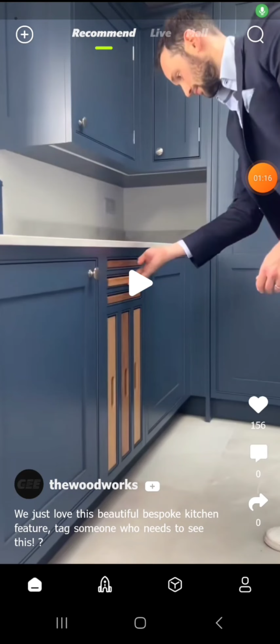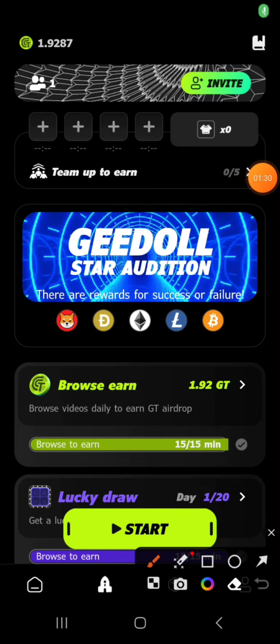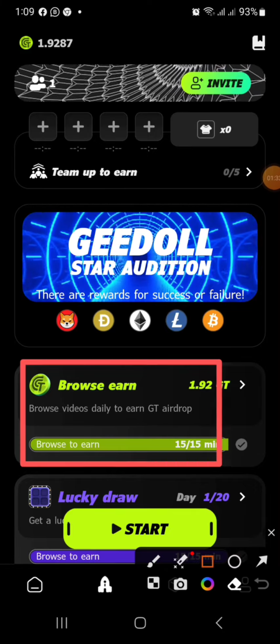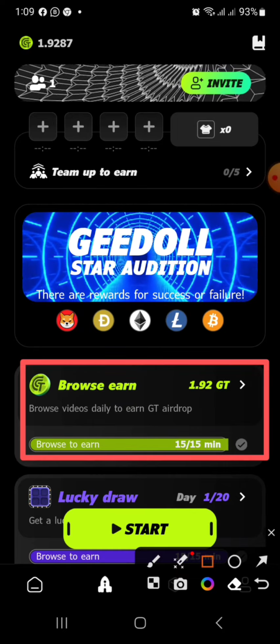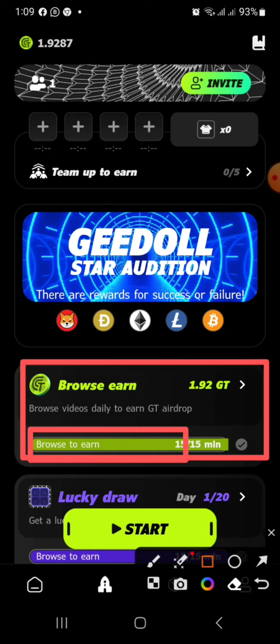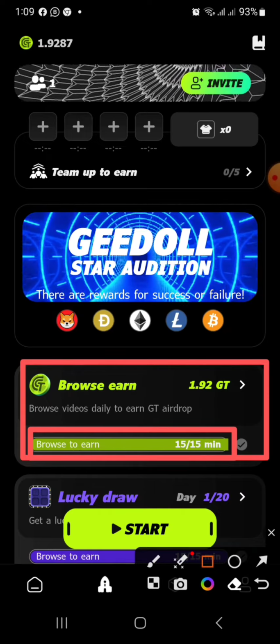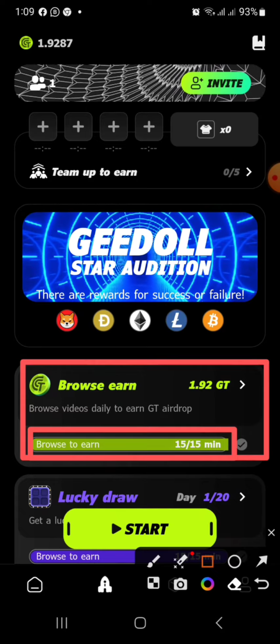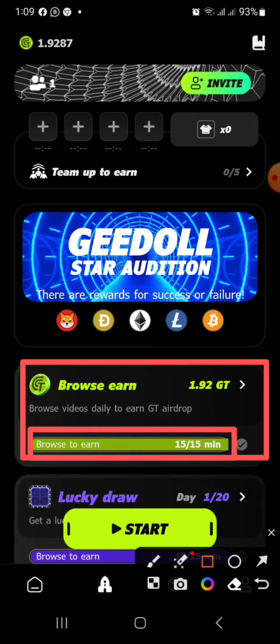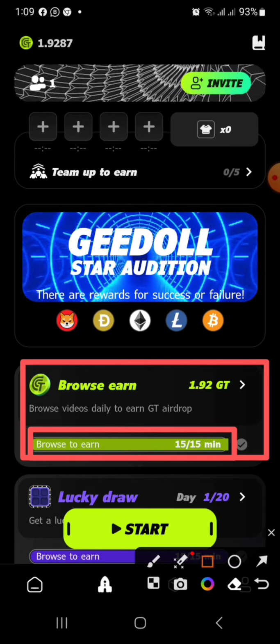This is the homepage where you watch the video, and you do not just come and start watching the video. You need to follow a step so that once you are watching the video, you will be earning your money. So this is where you can start to watch your video. You can see here it says browse to earn. On this place, this is where you click to start earning your money, and you see this small red line here. Once you start earning, every 15 minutes the line will keep going green until the line is full. You'll be able to earn your money, and this is where you start watching.